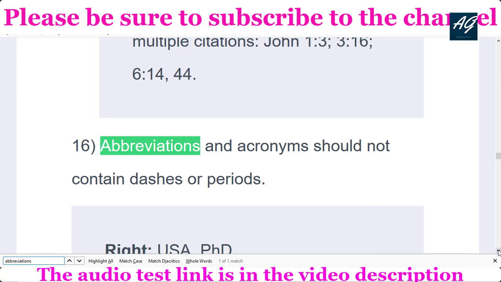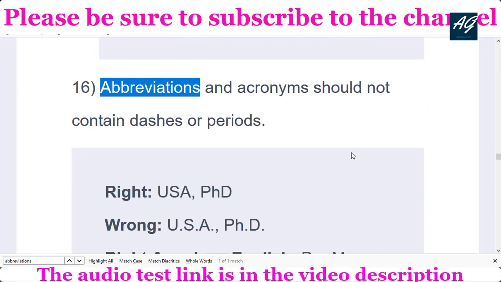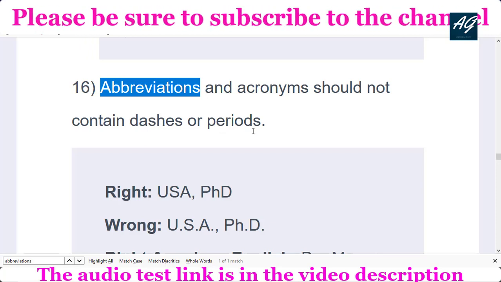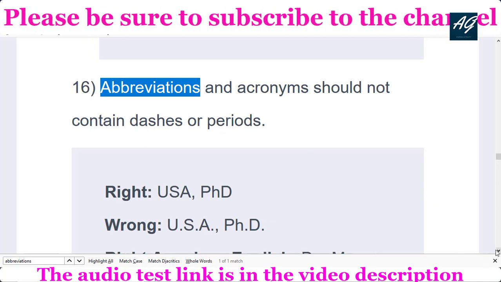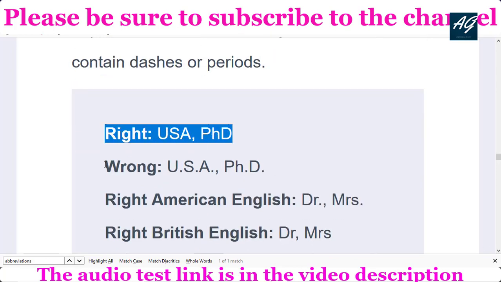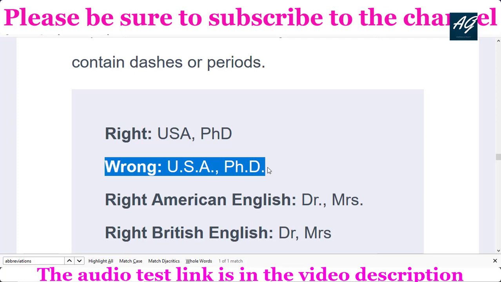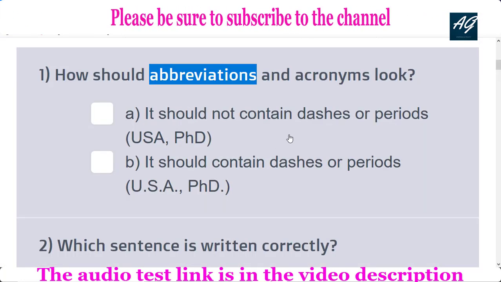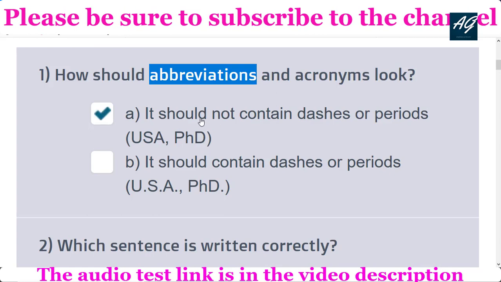So you see abbreviation should not contain dashes or periods, and this form is correct and this form is wrong. So according to the transcription guideline, first option is correct. It should not contain dashes or periods. So this option is correct.